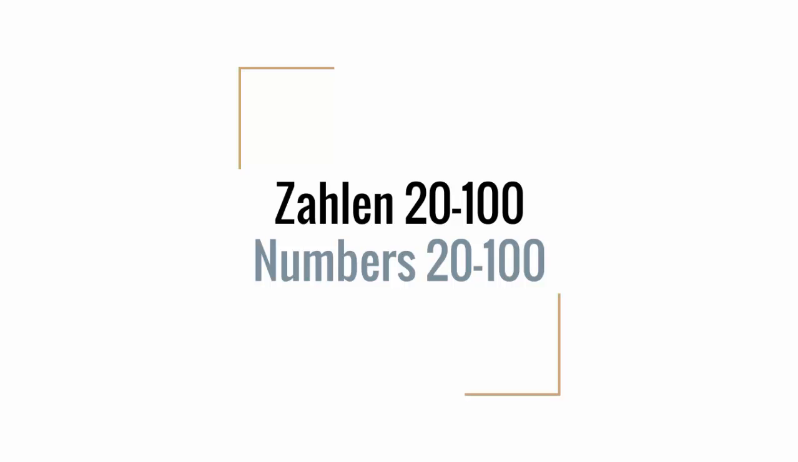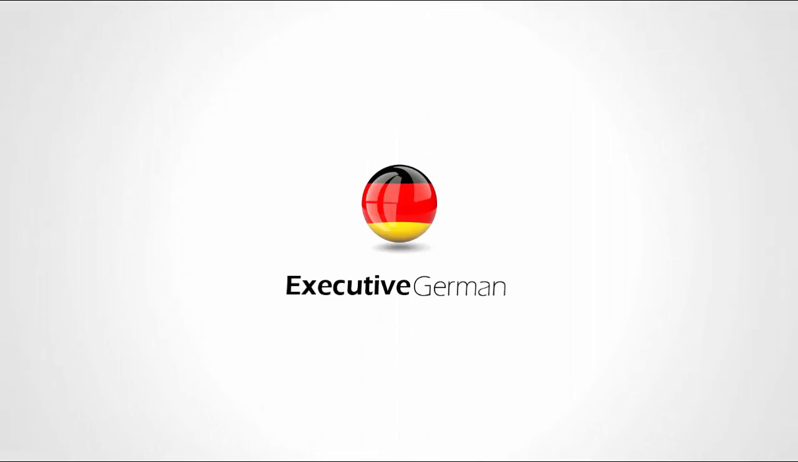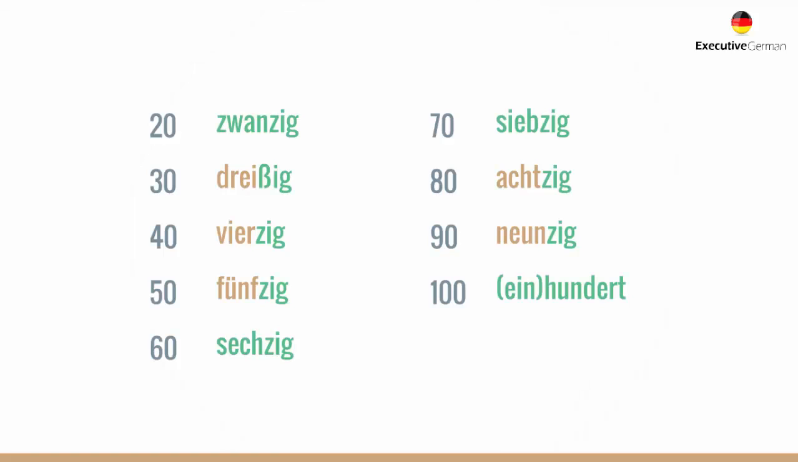In this lesson, you will learn how to count from 20 up to 100. So let's start out by looking at the so-called round numbers, or runde Zahlen as we call them in German. And we do this because once you know these, it will be much easier to form all the other numbers in between. So let's start with 20. So 20 in German is zwanzig.